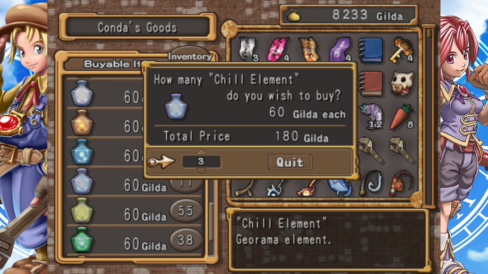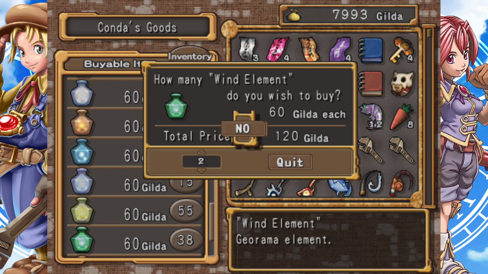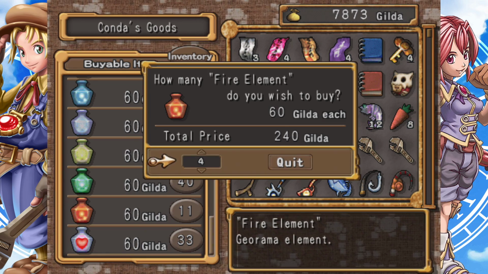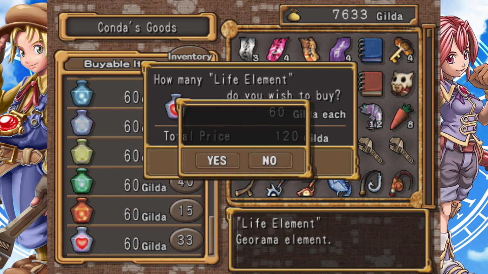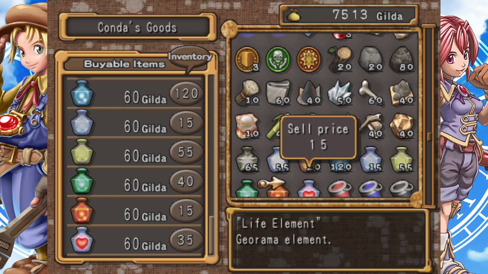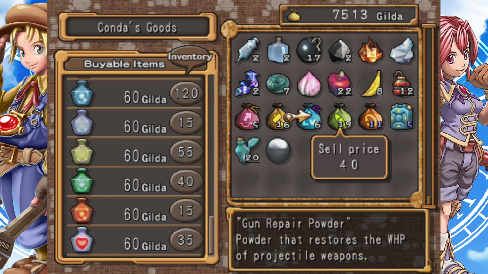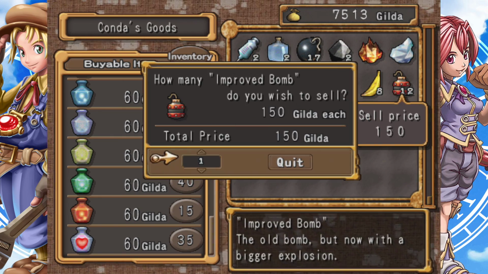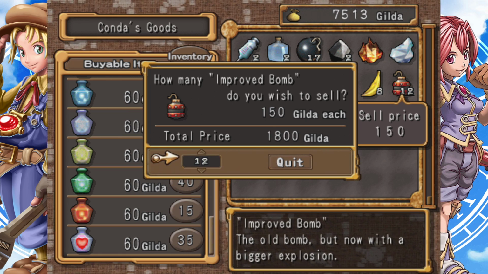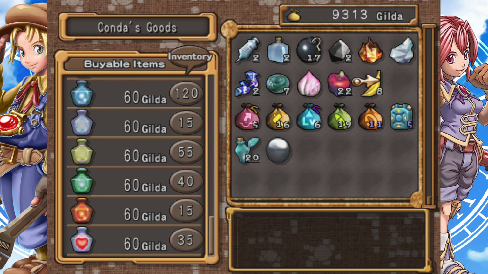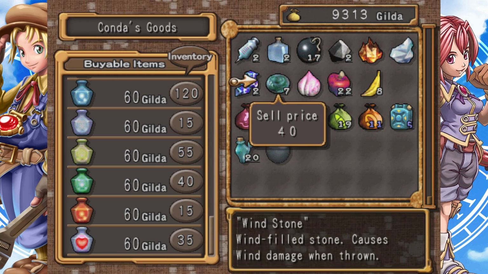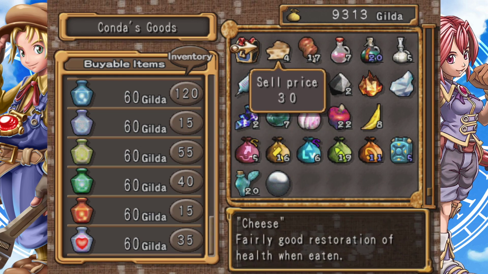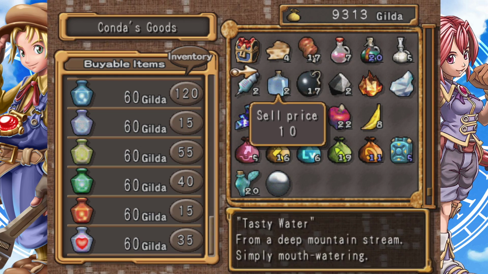And we can just learn exactly what it gives us, and then we can plan around it. And look, we haven't even sold those bombs, right? So the bombs should sell for a decent chunk. Yeah, 150 a piece. Look at that. So I think we're going to make most of the money back that we just spent. Look at that, we're almost at 10 grand. We got mellow bananas. We're going to hold on to those just in case we want to eat some stuff, because we have some tasty water just in case too, right?